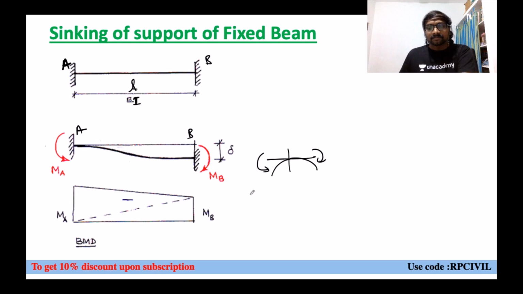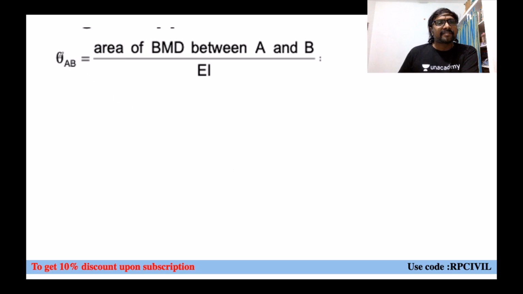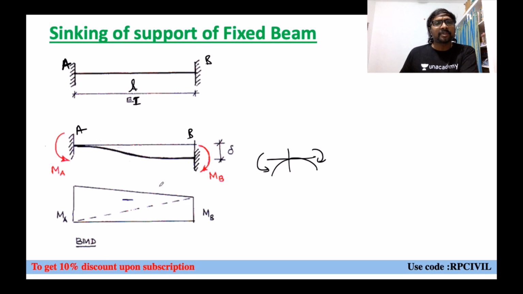MA is higher than MB. Whenever the M by EI diagram comes, divided by EI values will be there, there is not much difference. And here, if you apply the first moment area theorem, what is that first moment area theorem? Whenever you consider these two points A and B, what is the slope at A? Zero. What is the slope at B? Zero.